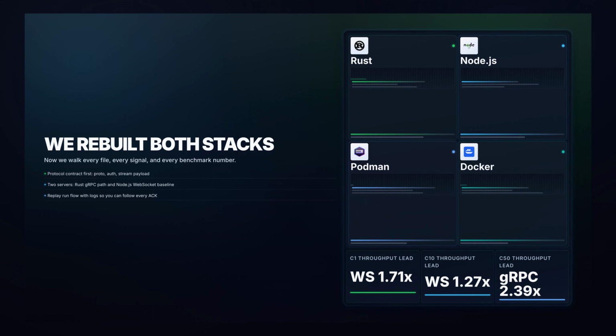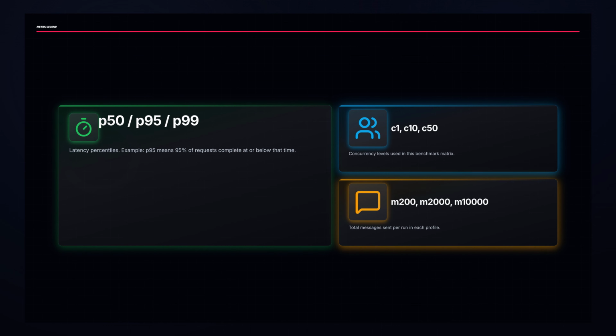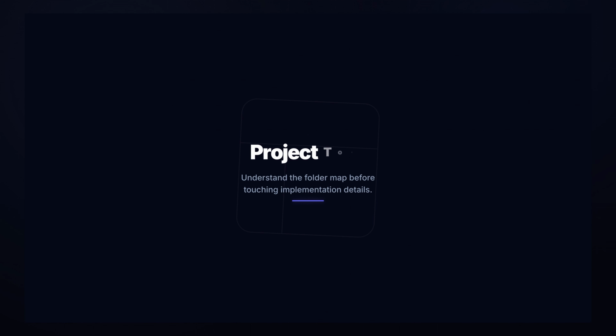This is no longer a single benchmark screenshot. We ran a full CAPTCHA matrix across cold and steady passes, across 3 load tiers, so every claim in this video is anchored to repeatable run artifacts. We begin with the repo map because performance numbers are meaningless until the audience sees exactly where work is happening